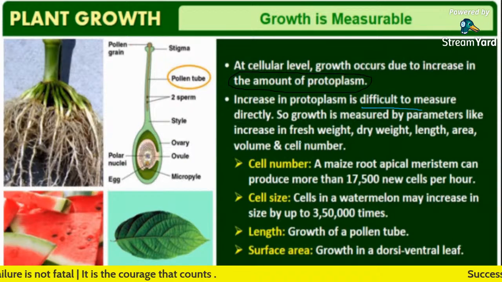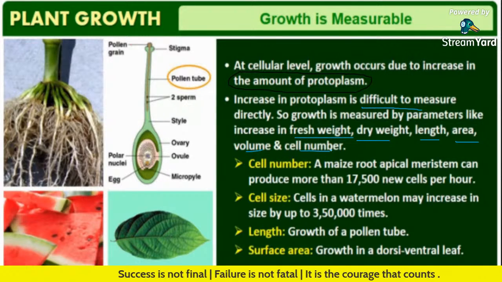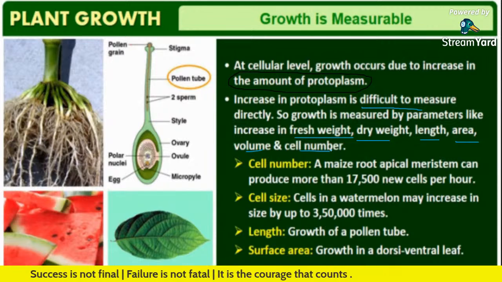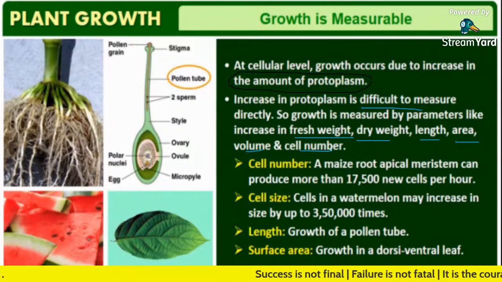So certain parameters like increase in fresh weight, dry weight, length, area, volume, and cell number are used to measure this growth.